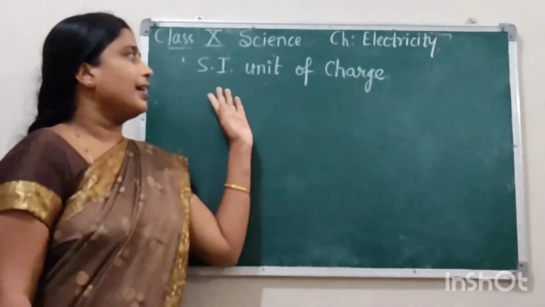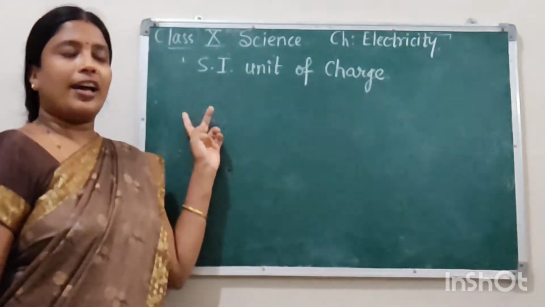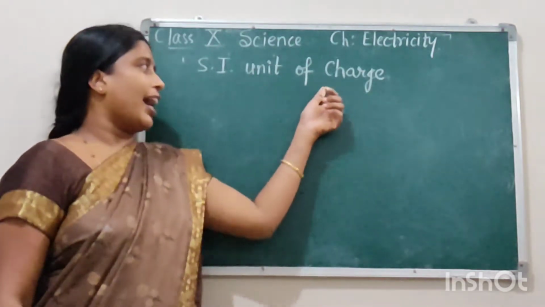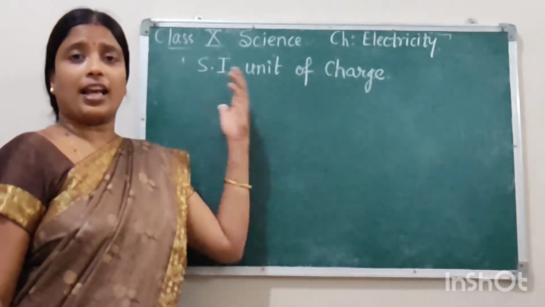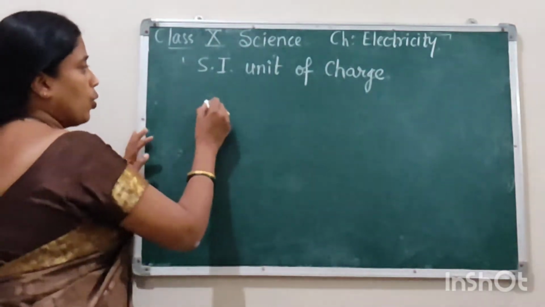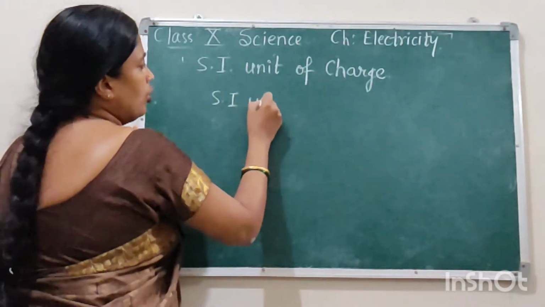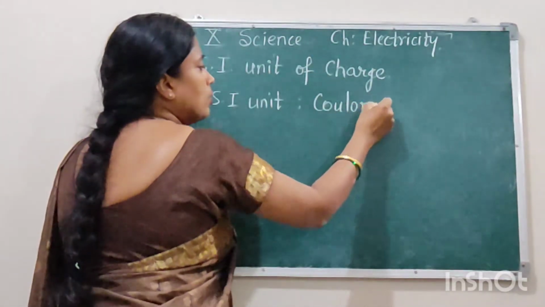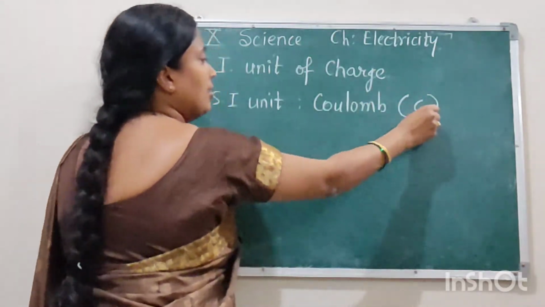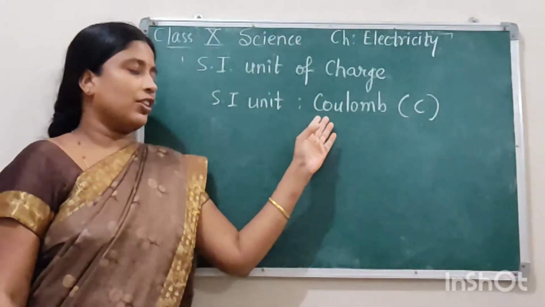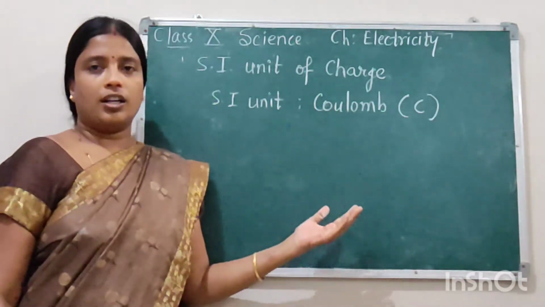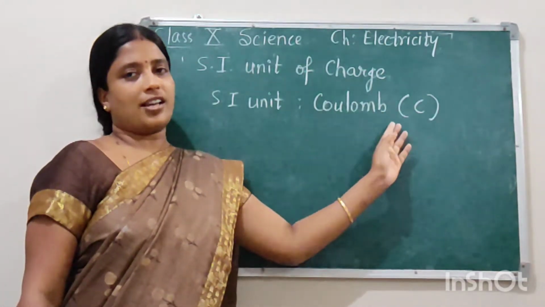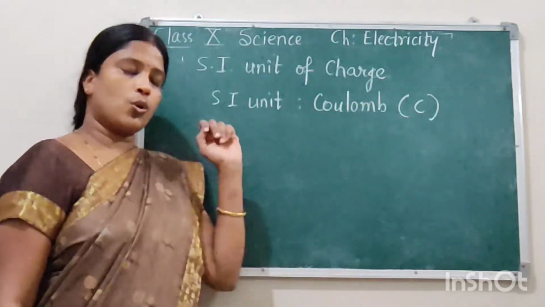Now our next topic is the SI unit of charge. As you know, SI unit is the standard International System of Units. So the SI unit or MKS unit of charge is coulomb, which is denoted by C. It is named after the physicist Coulomb, who discovered these charges and explained about them. So after his name, its SI unit is also given as coulomb.